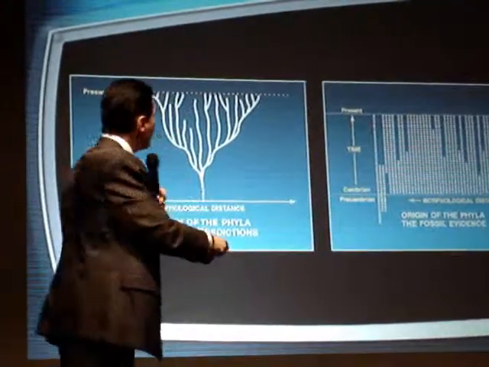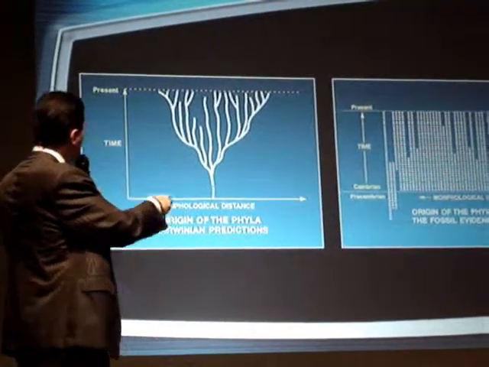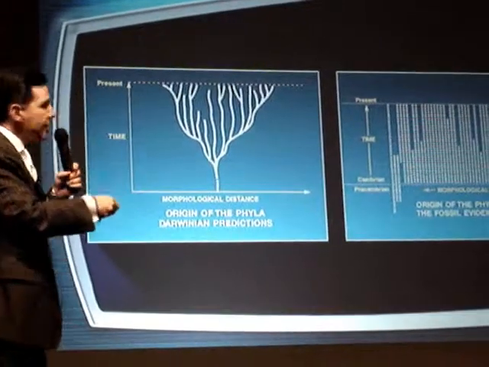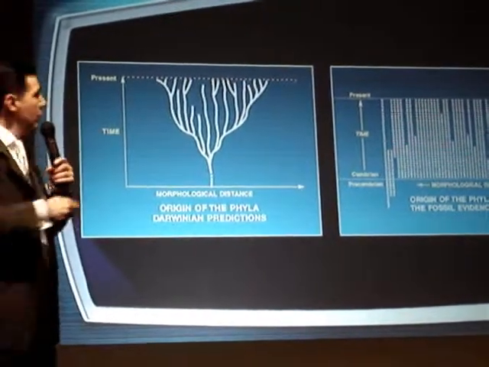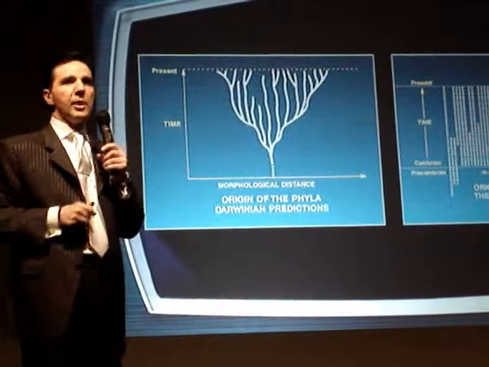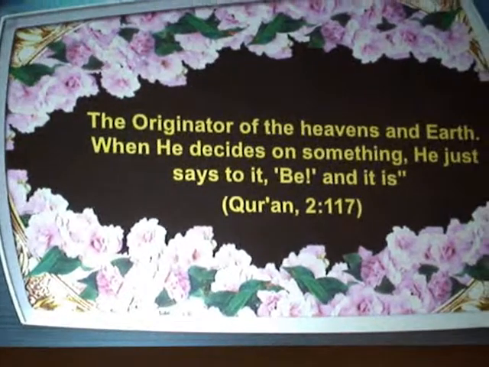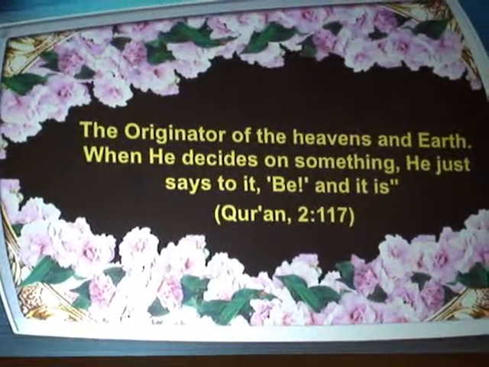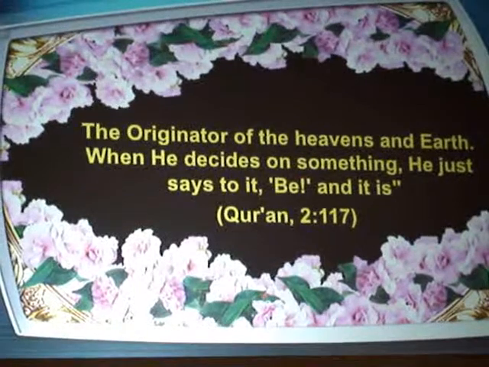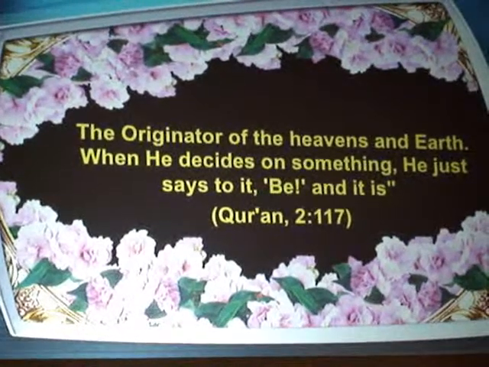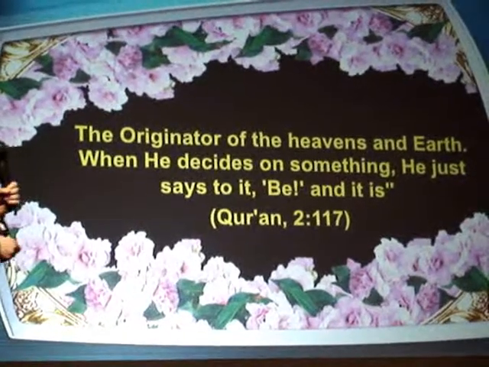So you see how the real fossil evidence is different from the expectations of Darwinism. So fossil evidence from the Cambrian period destroys Darwinism, defeats Darwinism again. And Allah says in the Quran, the originator of the heavens and earth, when He decides on something, He just says to it be, and it is. Slide please.